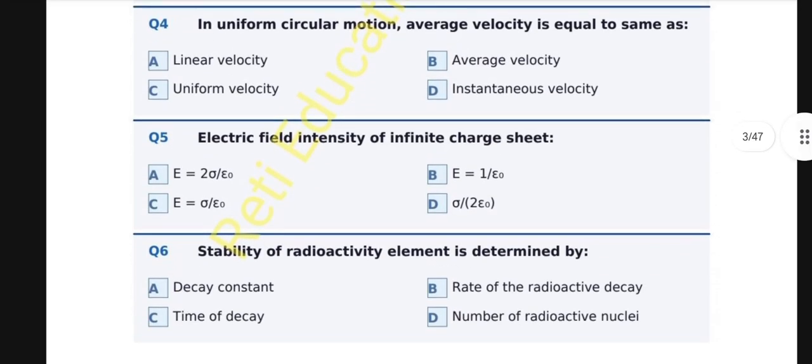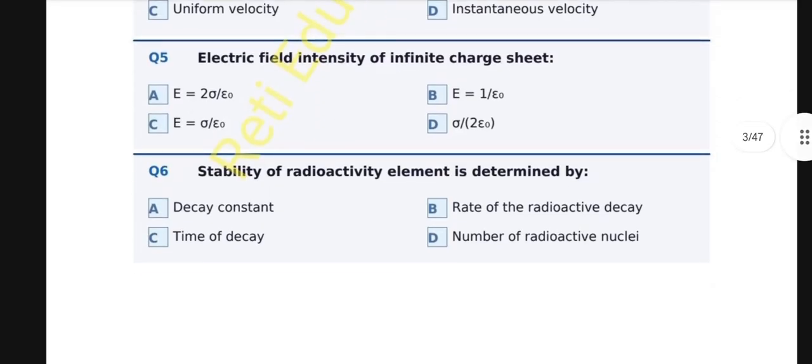Question number 5, the electric field intensity of an infinite charge sheet is equal to, and the correct option is D. For an infinite plane sheet of charge with surface charge density sigma, the electric field on each side is E equal to sigma over 2 epsilon naught, derived from Gauss's law.